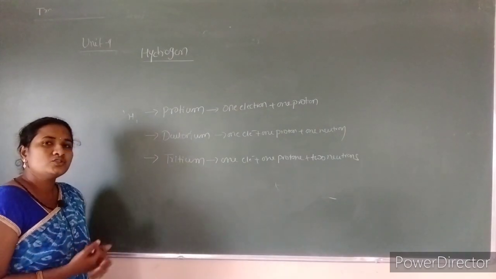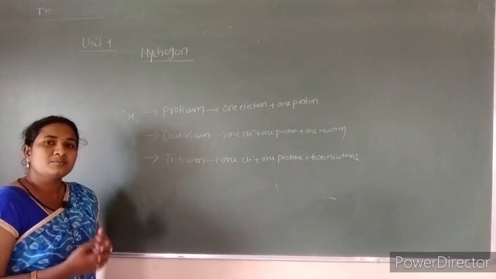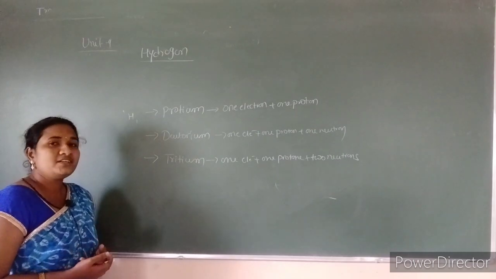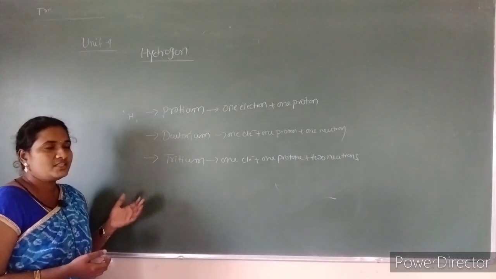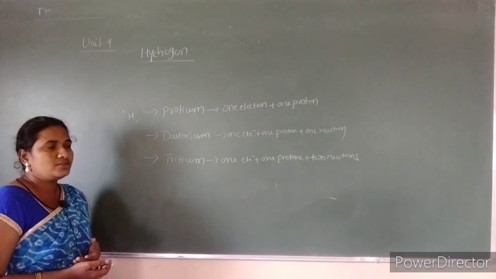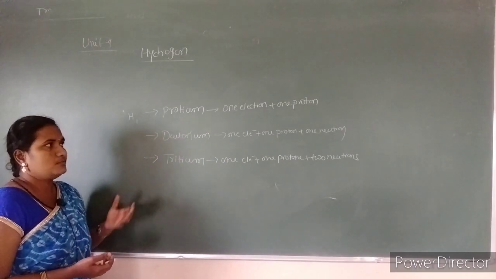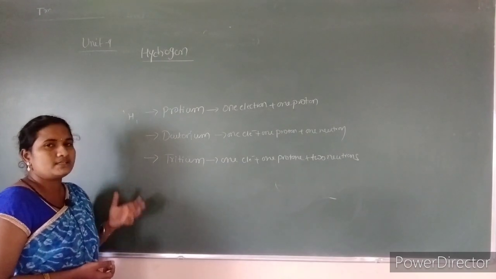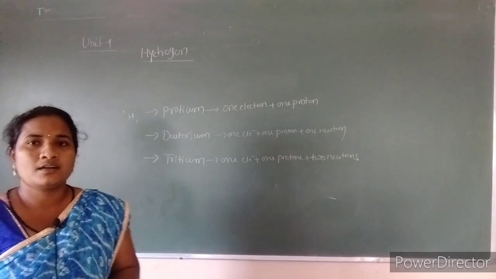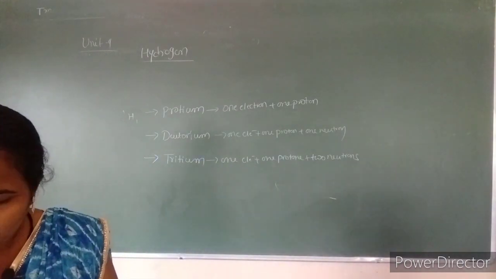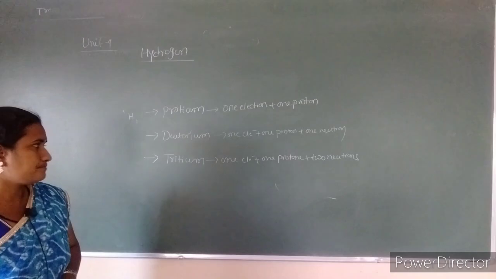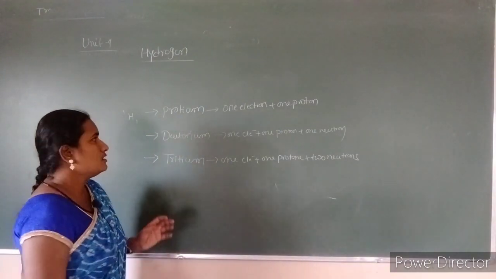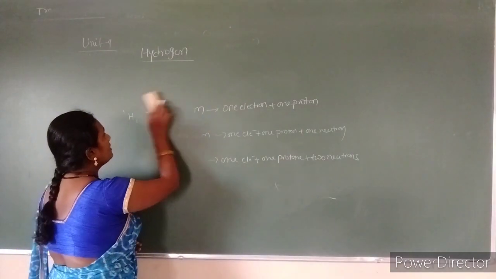These isotopes have similar chemical properties, but they show a difference only in the rate of reaction because of the change in enthalpy as well as the arrangement of neutrons in the system. So all contain different numbers of neutrons. Protium has no neutron, deuterium contains 1 neutron and tritium has 2 neutrons. So these are the 3 isotopes of hydrogen.